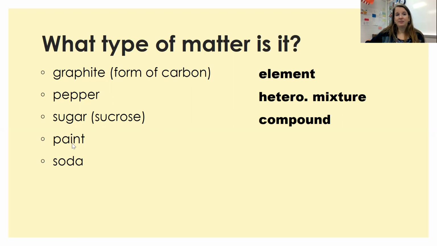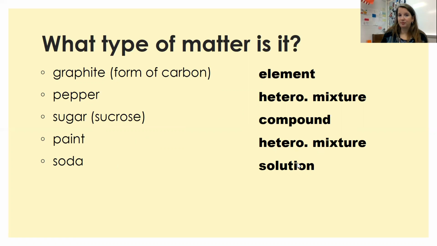Paint, can it be physically separated? Yes, it can. It's not on the periodic table. Can you see the different components of paint? Nope. So I would say homogeneous mixture, but it's probably heterogeneous because it would settle out if you leave it sitting for too long. Soda would be a heterogeneous mixture. I would not say solution here. I would say a heterogeneous mixture because you can see the bubbles. You can see the gases in there, and that's what makes it a heterogeneous mixture, okay? Solutions tend to be homogeneous mixtures.